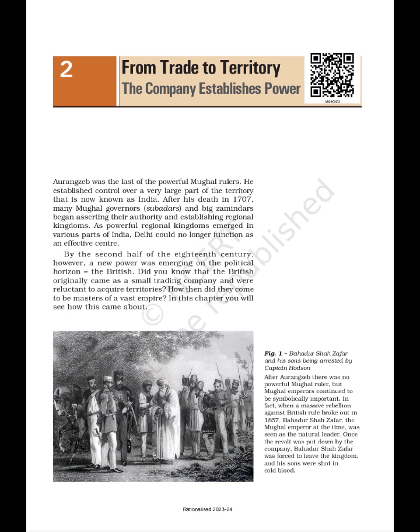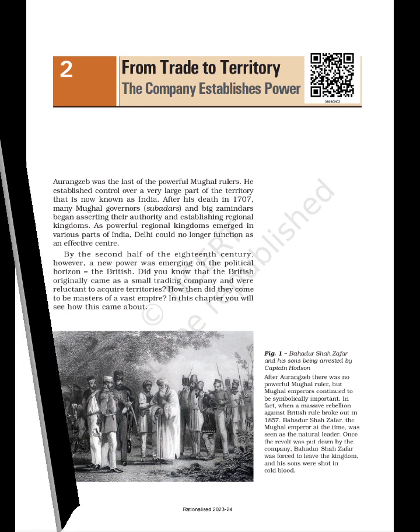Fig. 1: Bahadur Shah Zafar and his sons being arrested by Captain Hodson. After Aurangzeb there was no powerful Mughal ruler, but Mughal emperors continued to be symbolically important. In fact, when a massive rebellion against British rule broke out in 1857, Bahadur Shah Zafar, the Mughal emperor at the time, was seen as the natural leader. Once the revolt was put down by the Company, Bahadur Shah Zafar was forced to leave the kingdom and his sons were shot in cold blood.